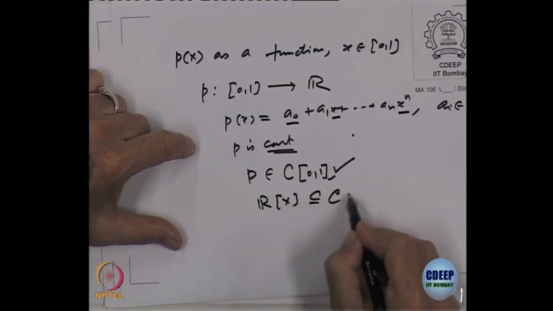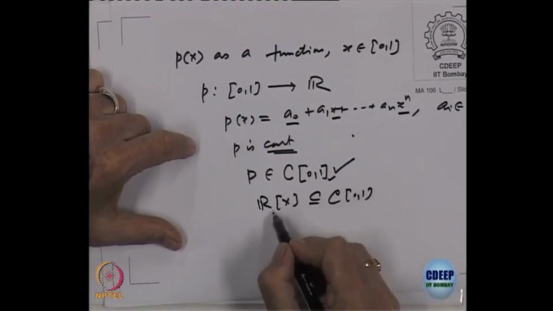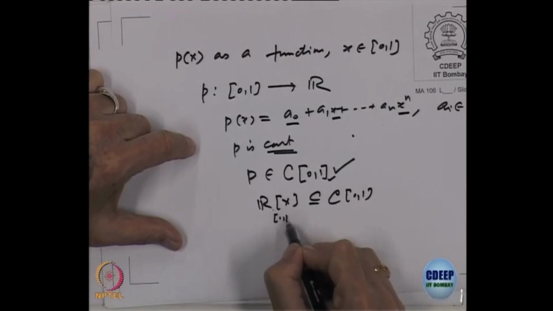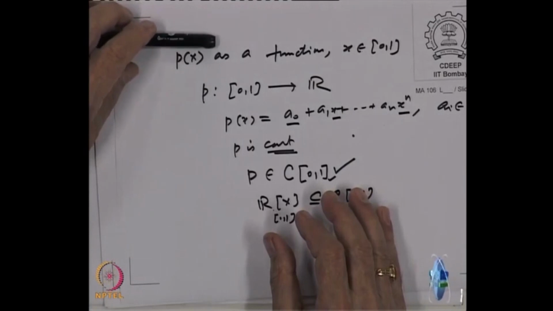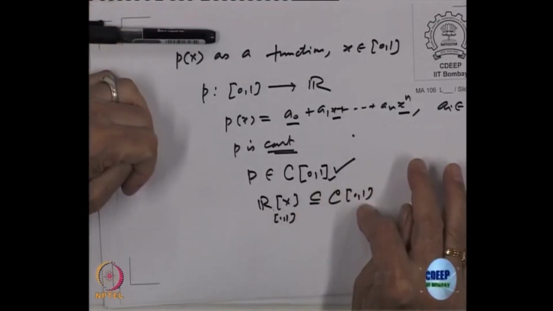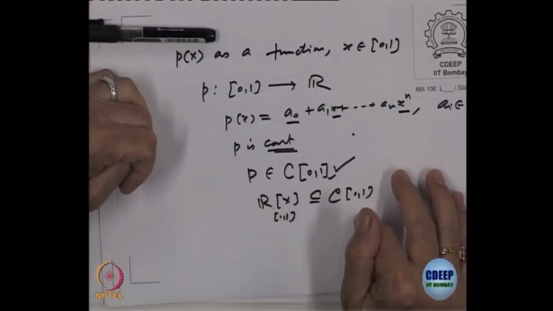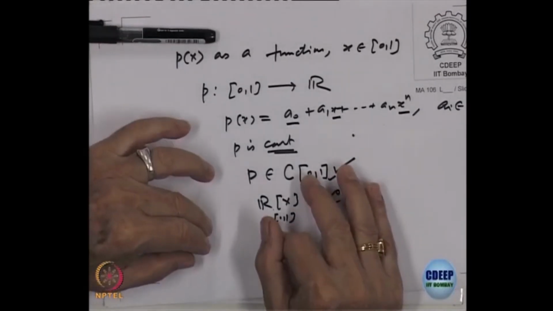sits inside C[0,1], here I am taking these polynomials on [0,1] only, x varying in [0,1], right. So, the space of all continuous functions is again a vector space which has inside it a subspace of infinite generation, right.